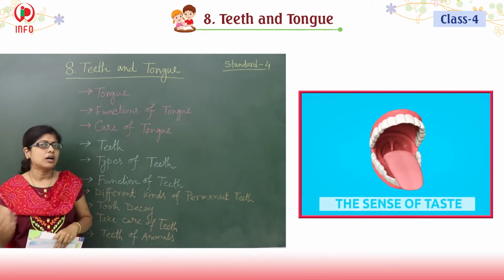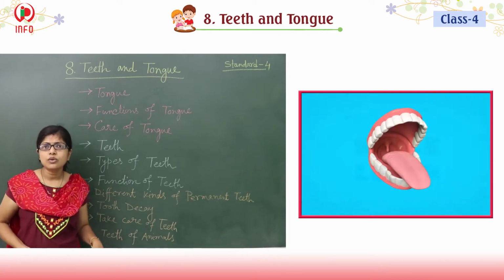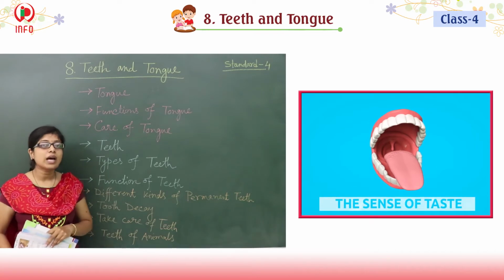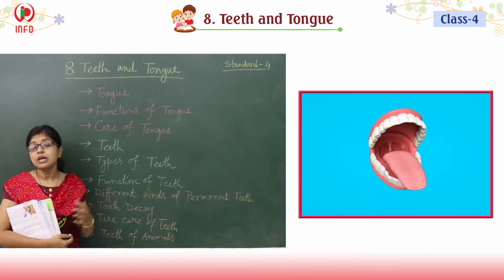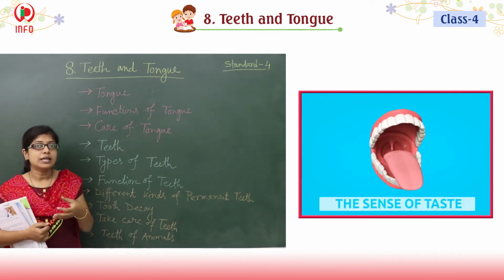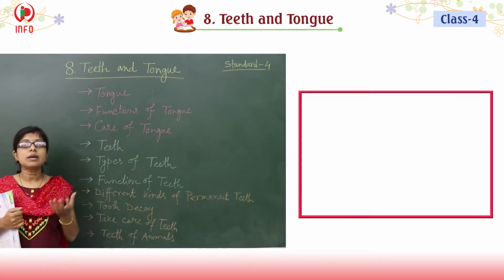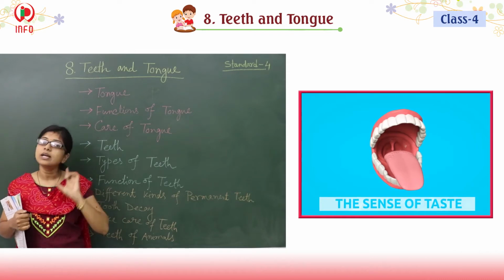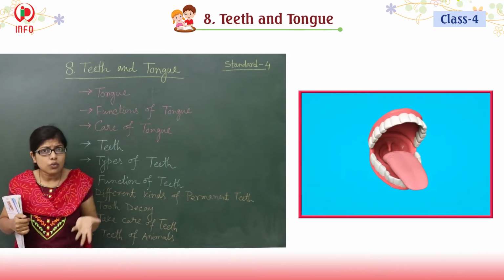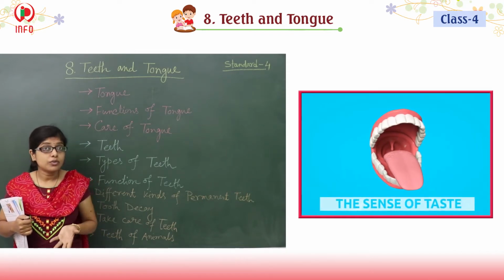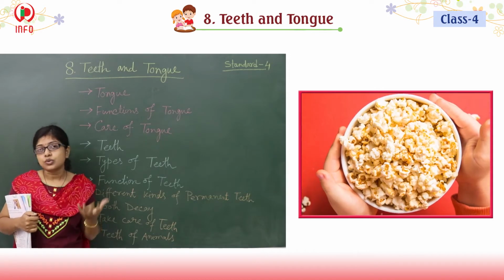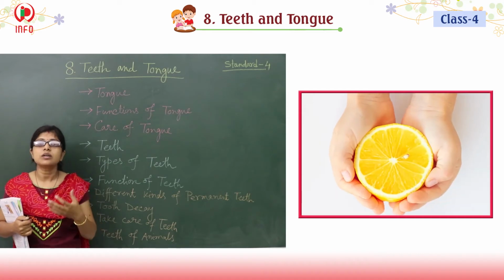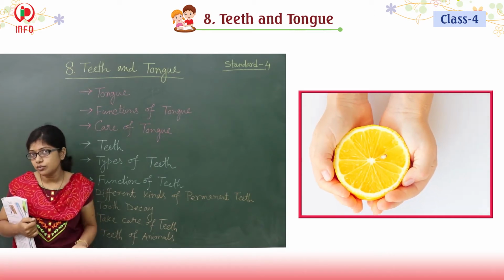Actually, the tongue. What does it do? Do you know? In the last lesson we learned about the different sense organs. If you think about the different sense organs, one of them is our tongue. What is the work of the tongue? All of you know, to taste different food. So with the help of our tongue we are able to taste different food.